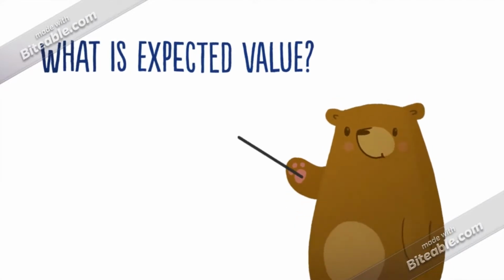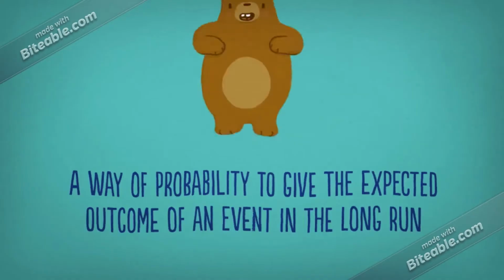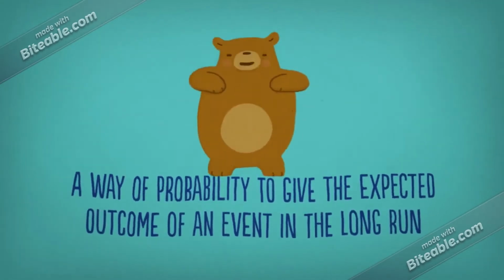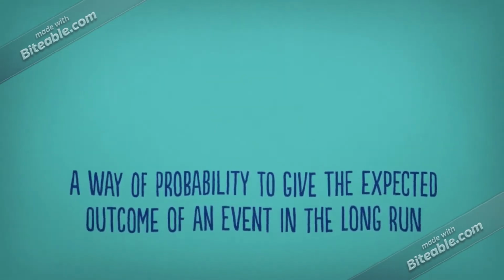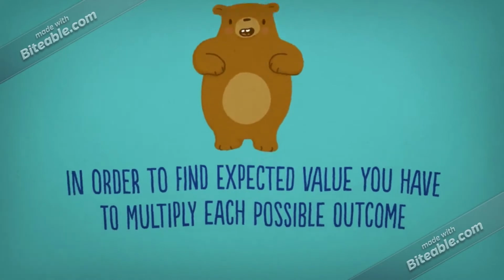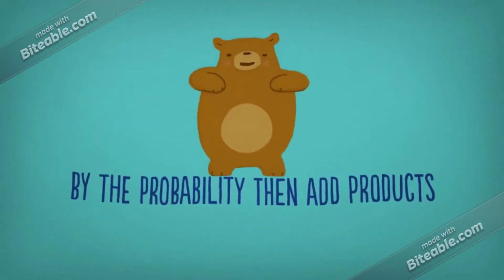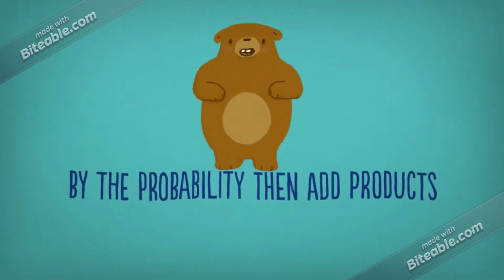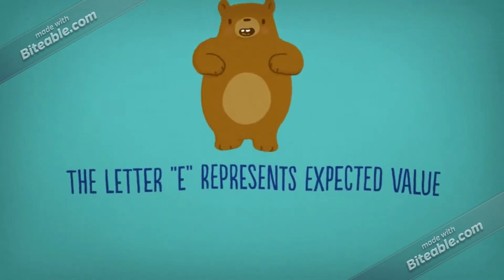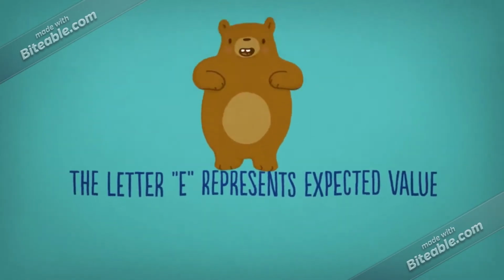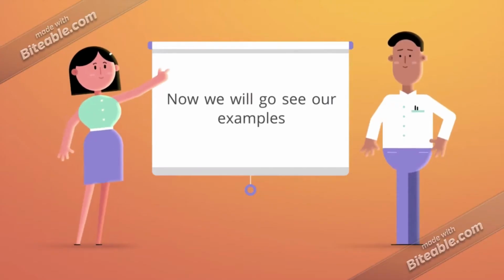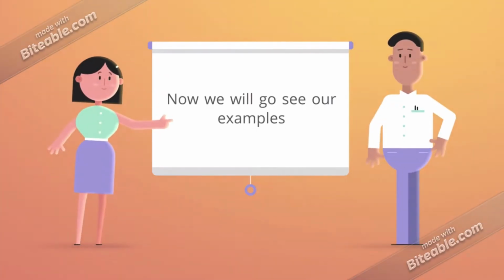Now, what's expected value? So, expected value is a way of using probability to give the expected outcome of an event in the long run. In order to find expected value, you have to multiply each possible outcome by the probability and then add the products. The letter E represents expected value. Now, we will go see our examples.